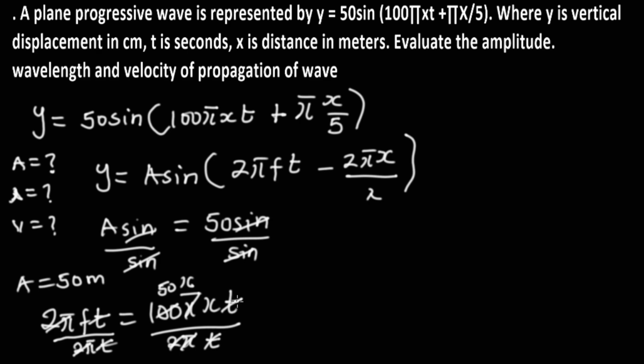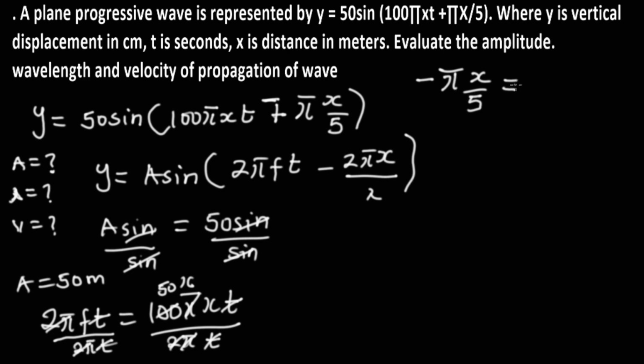Let's look at lambda, how we arrive at lambda first. Now, look at lambda. We have pi x over 5 is equal to, look at what we have here. Sorry, this equation is supposed to have a negative sign, not a positive. So we'll be having negative pi x over 5.